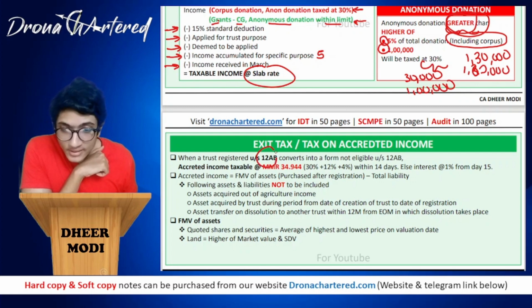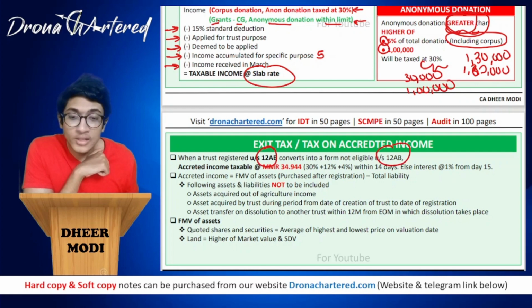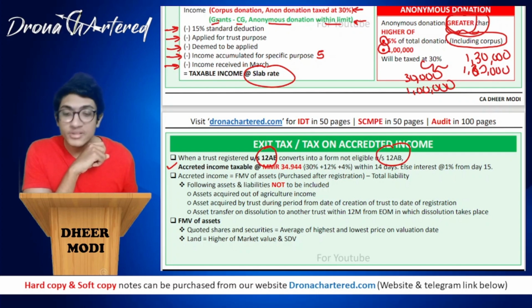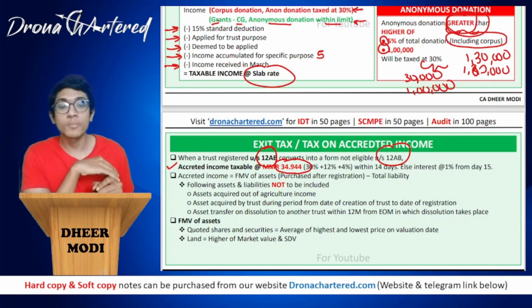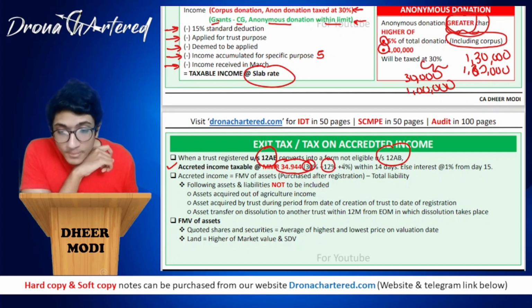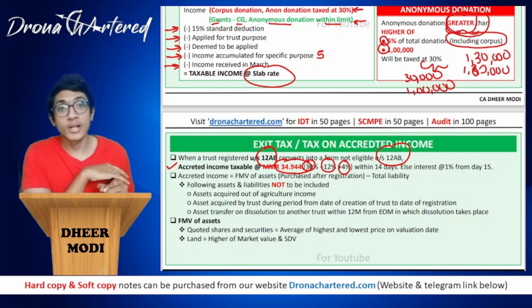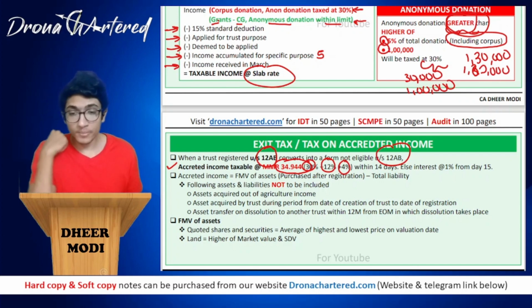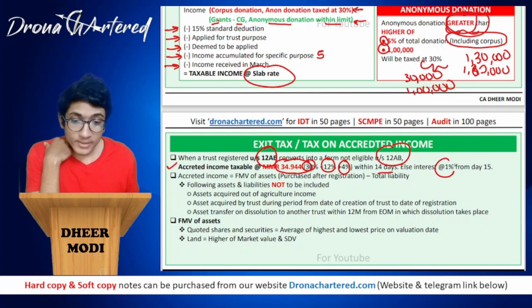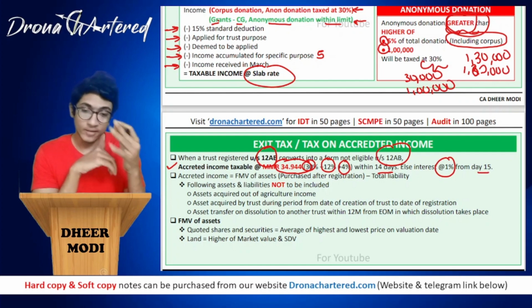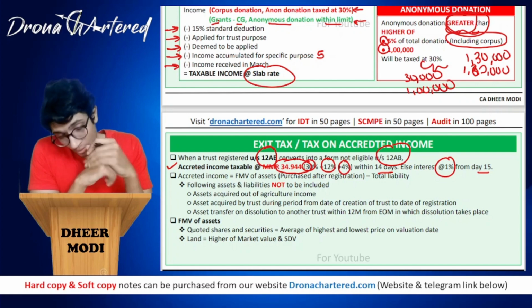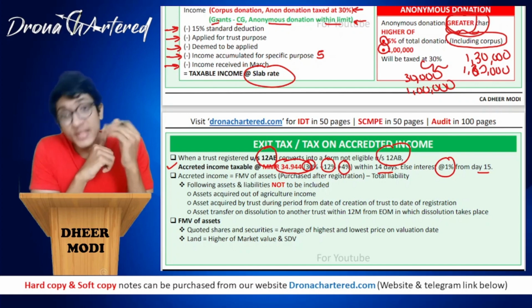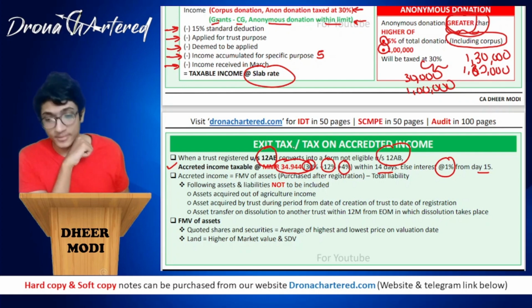So when a trust registered under section 12AB converts into a firm not eligible under section 12AB, accredited income will be taxable. This is also called exit tax. This will be taxed at your maximum marginal rate of 34.944%. How do you calculate this? 30% plus 12% surcharge plus 4% health and education cess. So you will tax this at 34.944% within 14 days. Else there will be interest at 1% from day 15. Therefore, this tax you have to pay within 14 days. From the 15th day onwards, there will be a 1% interest.